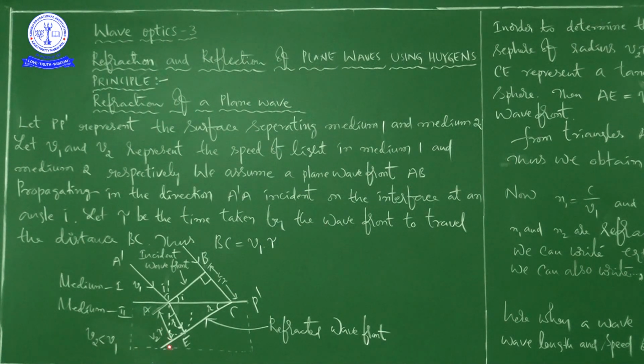That is one thing, and it is the other thing, because here V1 is the speed of light in medium 1 and V2 is the speed of light in medium 2. So it is a distance and it is also a distance, but one is in one medium and the other is in another medium. I already told you, it is the refracted wavefront, it is the incident wavefront. So this is all about the picture. This picture shows us refraction of a plane wave.